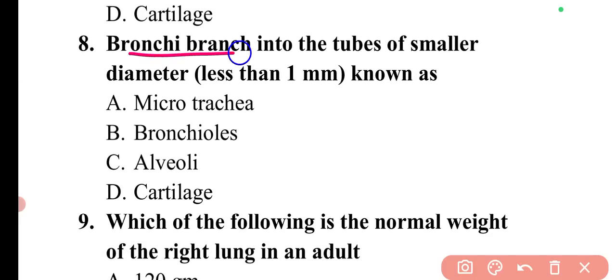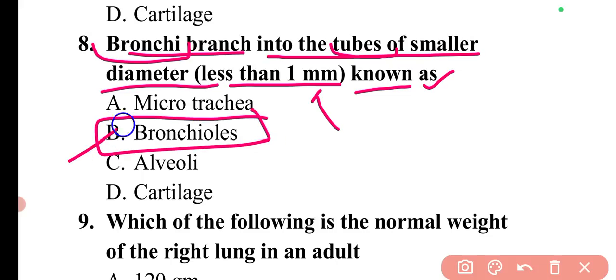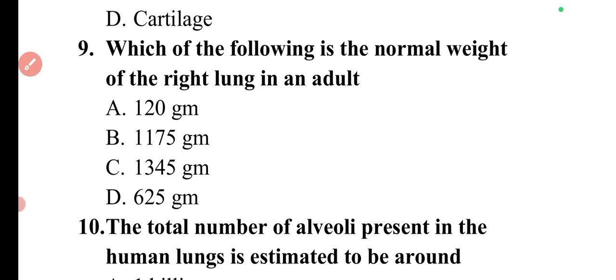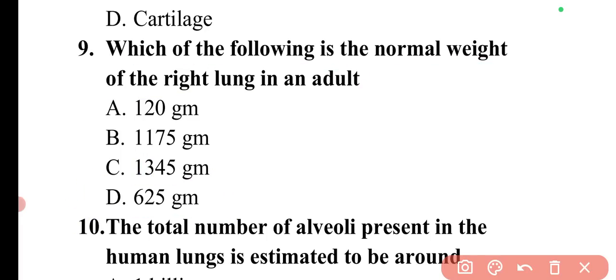Next question is, bronchi branch into the tubes of smaller diameter less than 1 mm known as. So those bronchi which branch into the tubes with smaller diameter of less than 1 mm are known as bronchioles. So here option B is correct. Next question is, which of the following is the normal weight of the right lung in an adult? So the normal weight of right lung in an adult is around 625 grams. So here option D is correct.